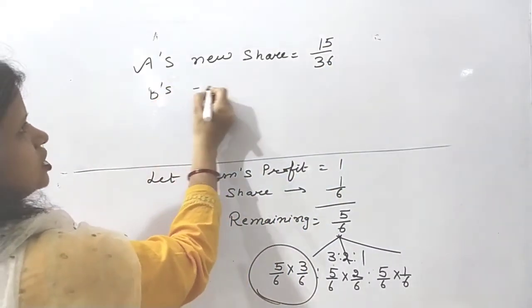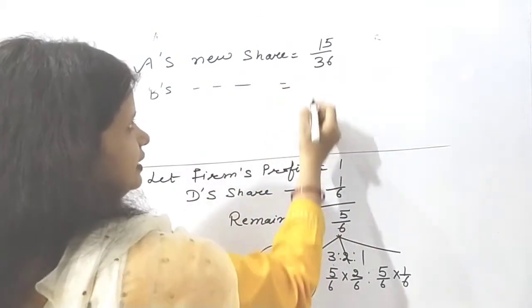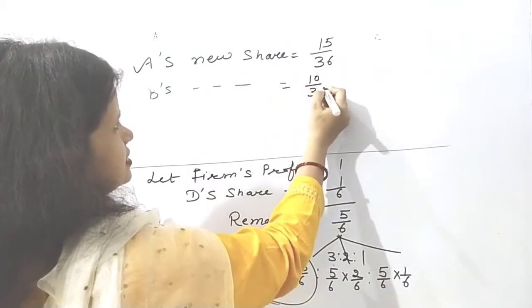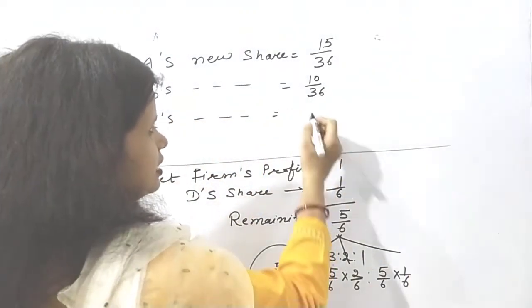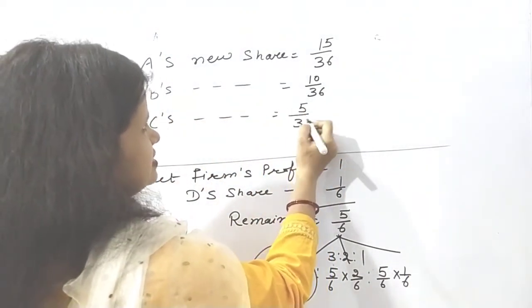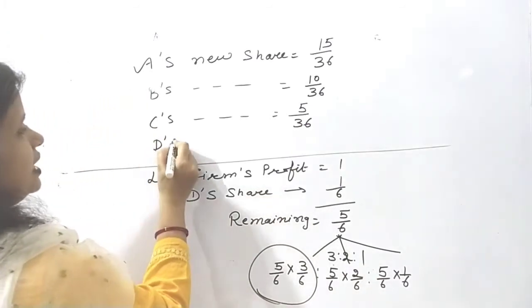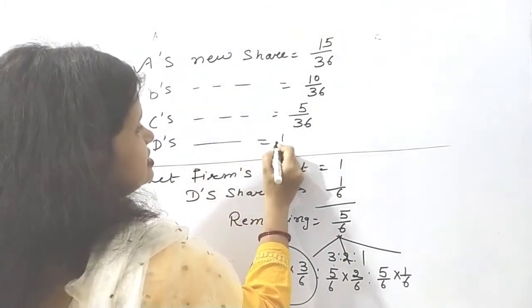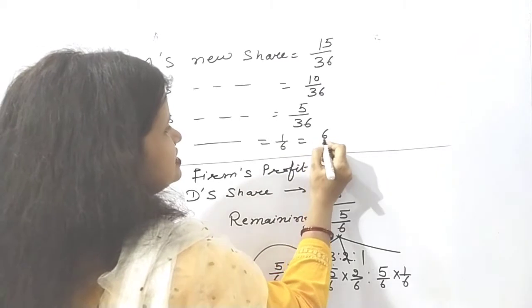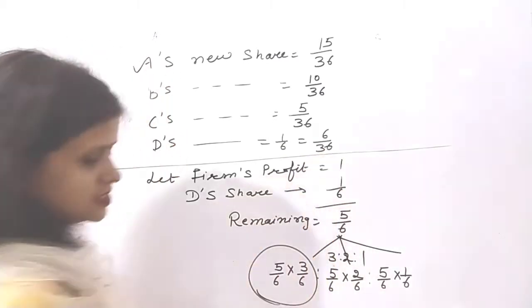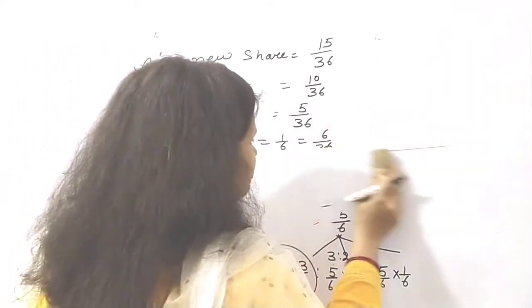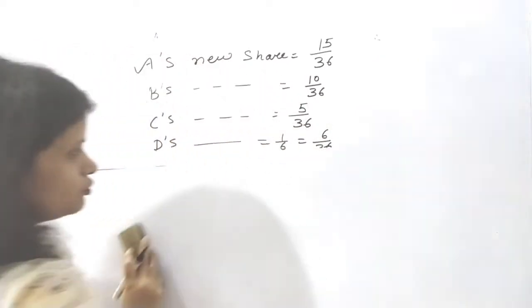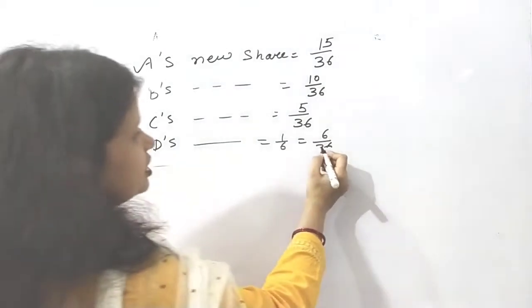Similarly, B's new share will be 10 by 36. C's new share will be 5 by 36. And what about D? D's share is 1 by 6, or you can say 6 by 36. You can equate all these shares to find out the new profit sharing ratio.